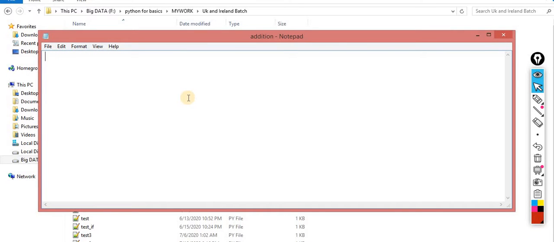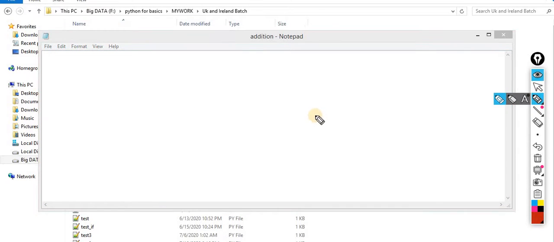Okay, so now we are clear with the write concept. Now I am going to use the read statement. As I already told you in the last section, in the same way, if you want to open a file, f is equal to open, and the file name is, let's suppose, add1.txt, which we generated just now. In this mode, I am opening this file in read mode. Whenever you are opening a file in read mode, it is mandatory that this file should be present there. Otherwise, you will get the error message.